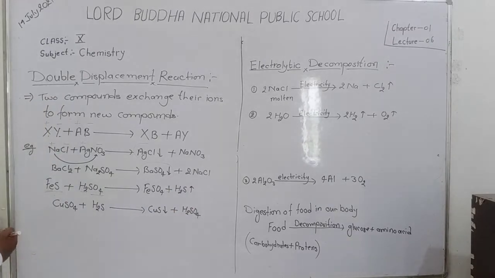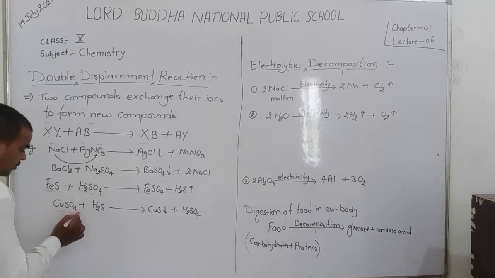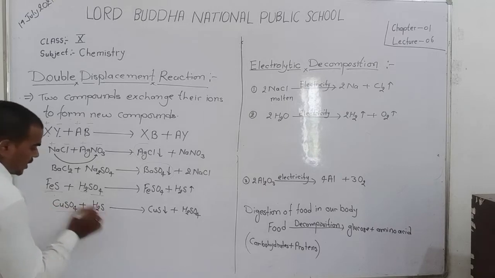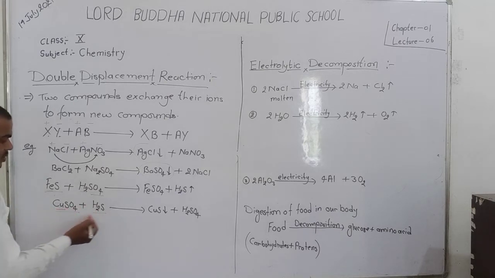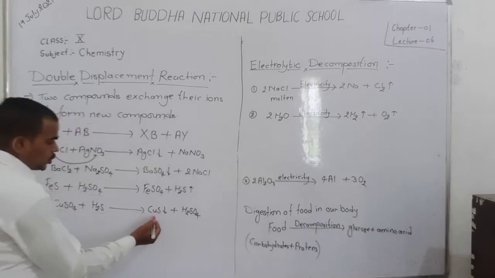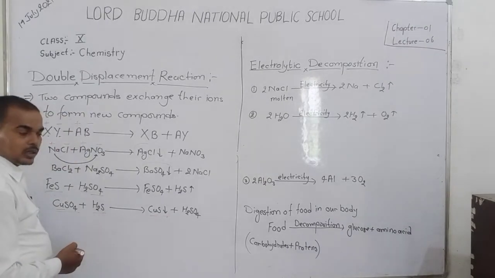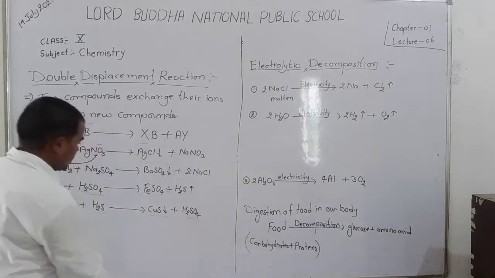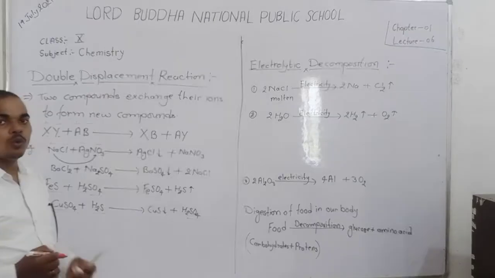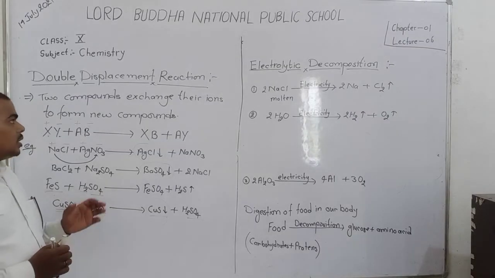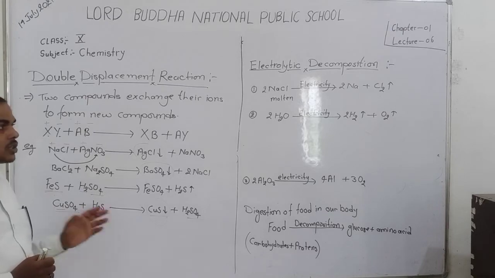Okay. Yes, student. Now discuss here copper sulfate reacting with hydrogen sulfide. When copper sulfate reacts with hydrogen sulfide, the copper ion exchanges with sulfur and the sulfate ion exchanges with hydrogen, and they form CuS cupric sulfide and sulfuric acid. Here cupric sulfide is obtained as a precipitate. So this reaction is known as a double displacement as well as precipitation reaction.